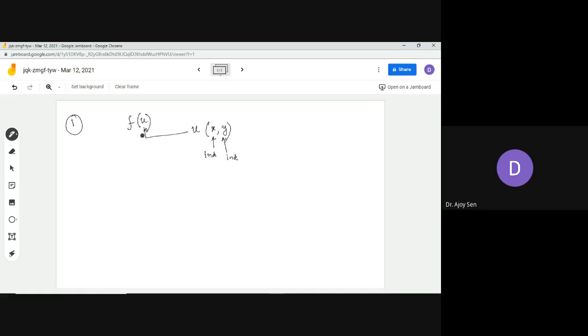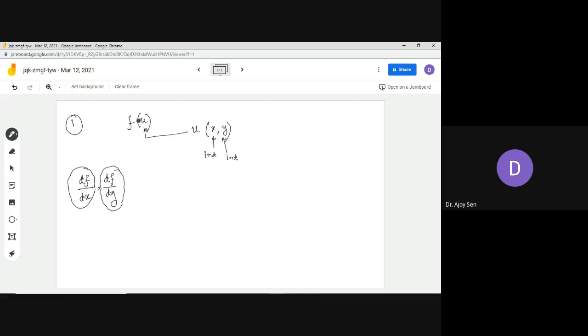Now, since f is a function of these two independent variables, if you want to find out what df dx or df dy is, there is a little bit of a problem. Why?